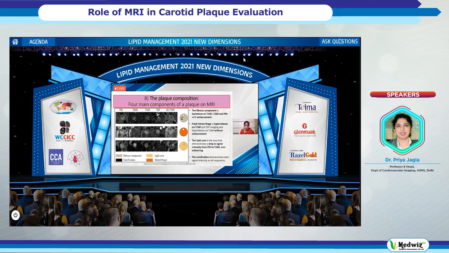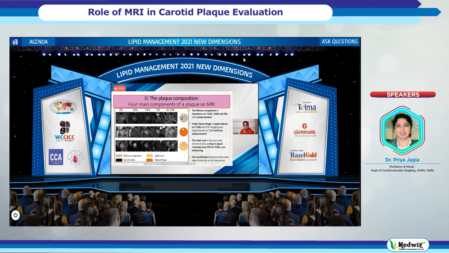For example, you can see this is the lumen and this entire is the plaque. So this is a lipid plaque, and you can see this bright signal on T2 weighted sequences. And on the PDI sequences, we see there is a drop in the signal, suggesting that this is fat. And so you can characterize the different types of plaques using different sequences.